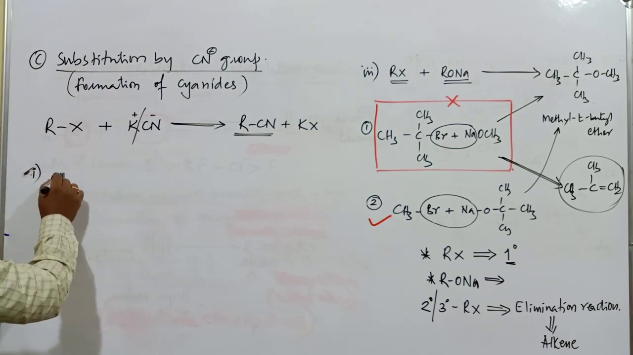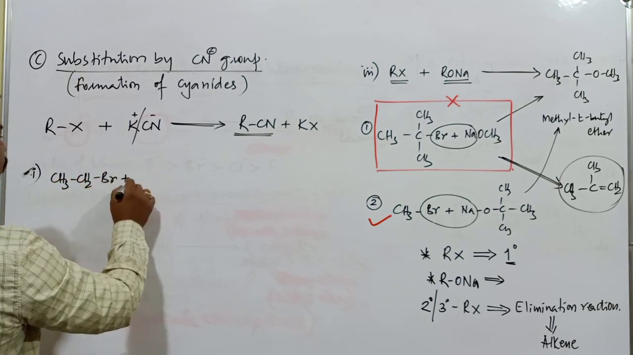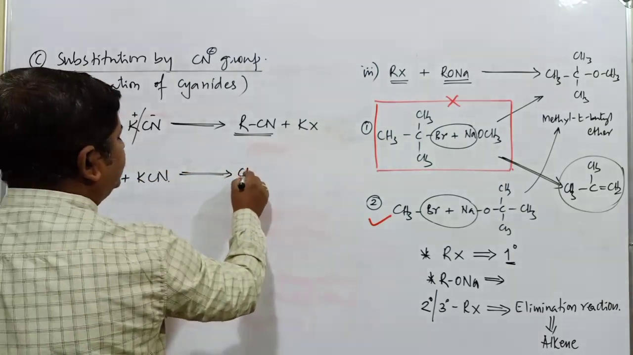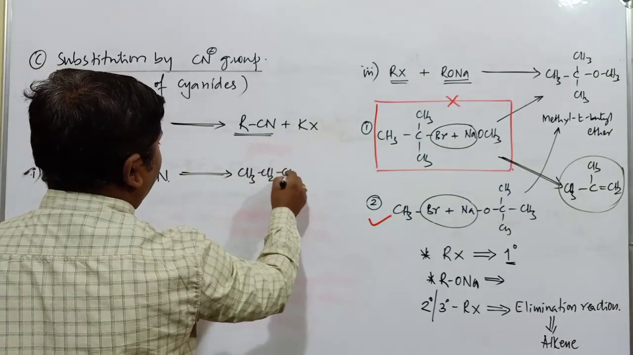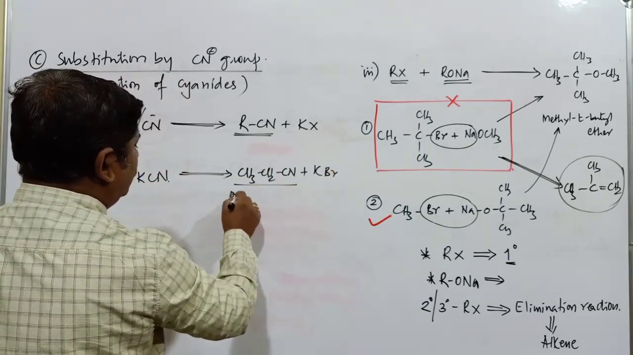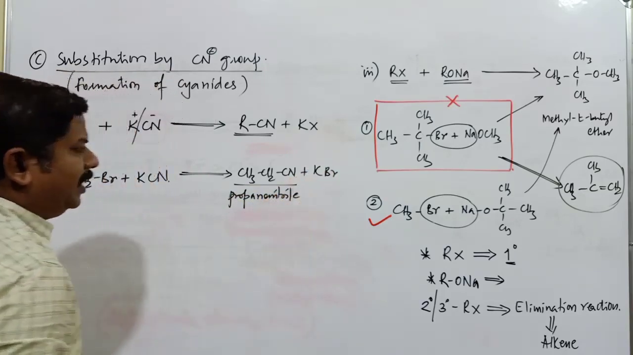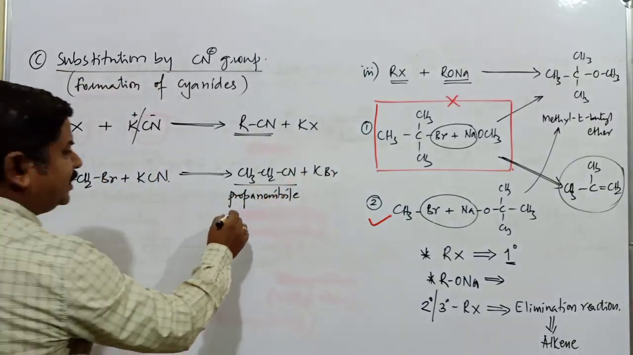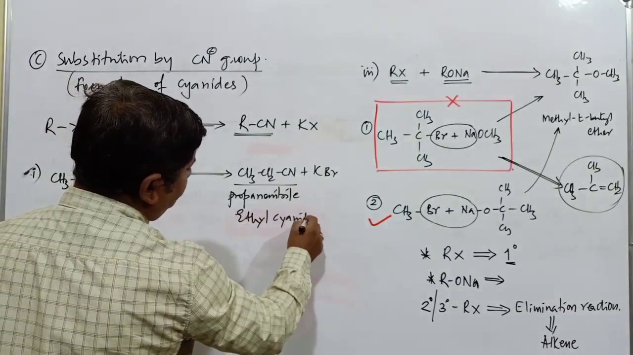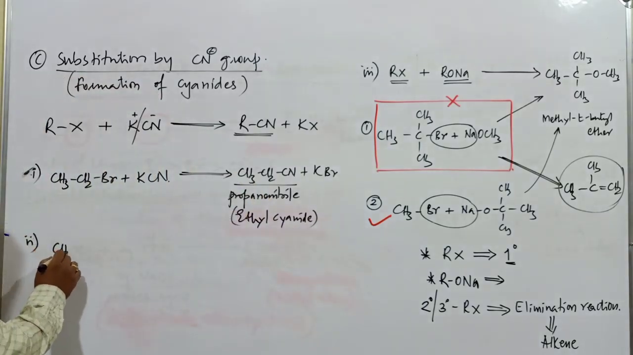Suppose we take the compound CH3CH2Br plus KCN, potassium cyanide. It gives rise to CH3CH2CN plus KBr. Now this compound is known as propane nitrile. The IUPAC name is propane nitrile, and the common name is ethyl cyanide. This compound is ethyl cyanide.